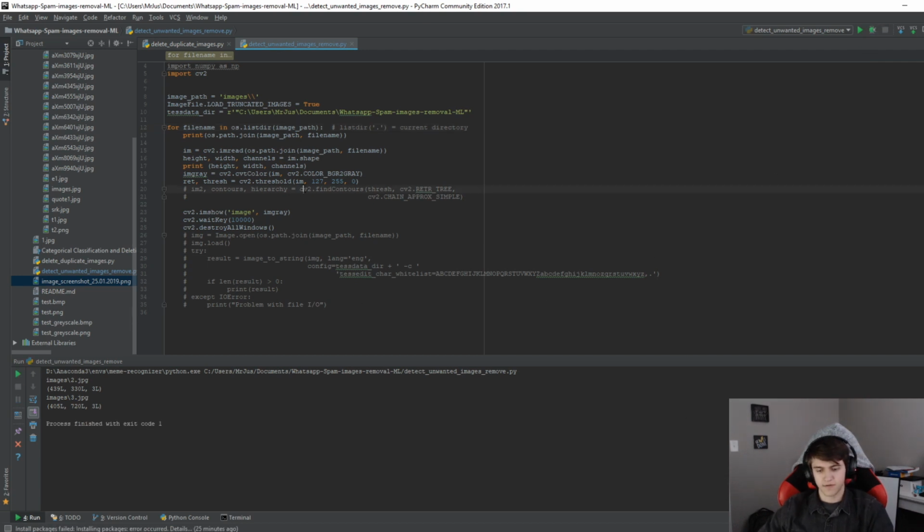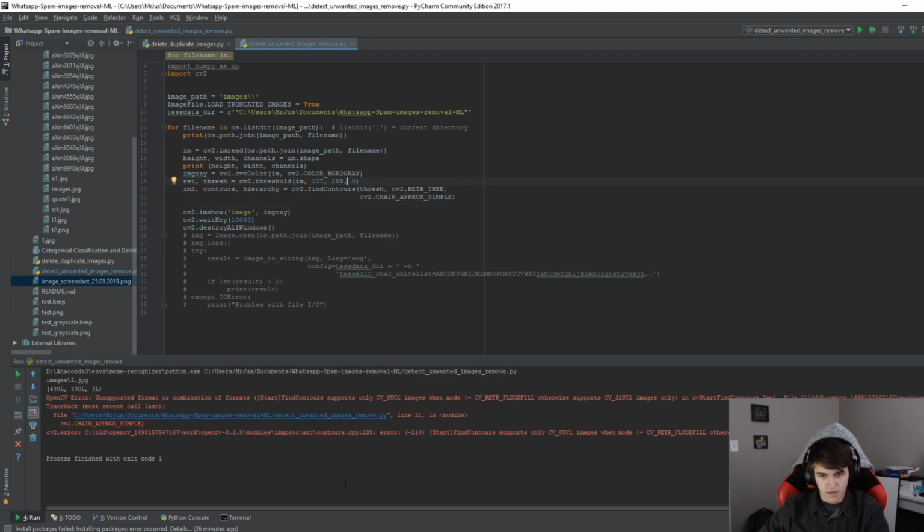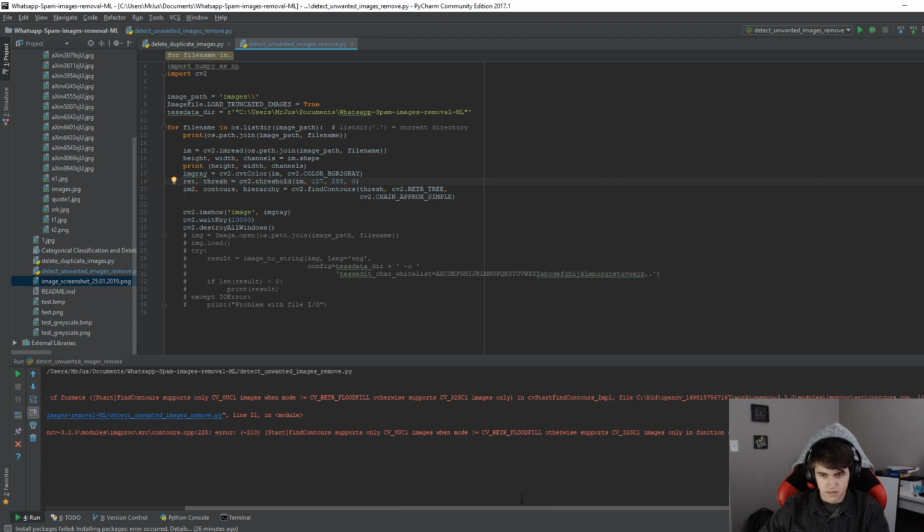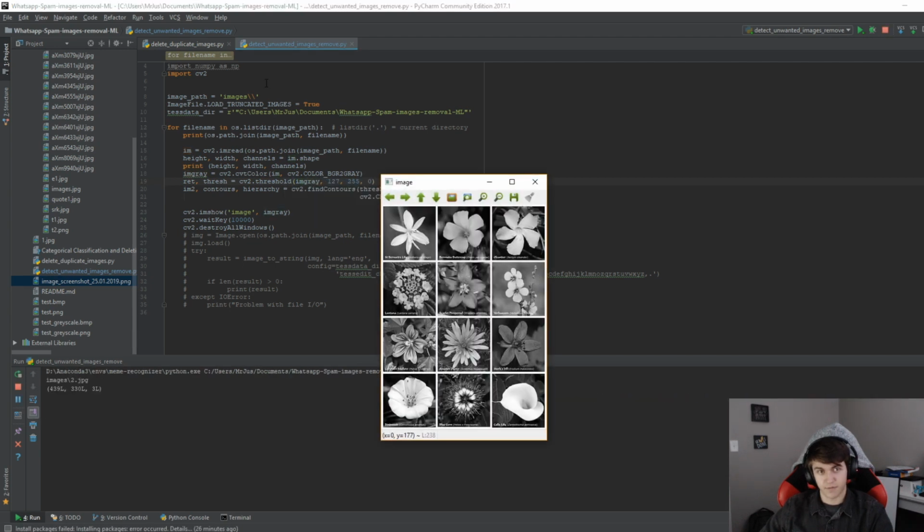Alright, coolio. So now let's read the error and see what we were getting. So I think we're going to have to convert, find contours only supports these kind of images. So I just want to make sure that we're also passing in the grayscale here, which removes our errors.